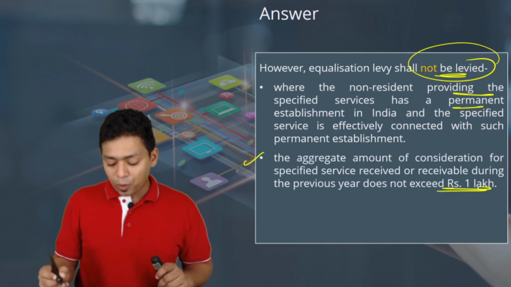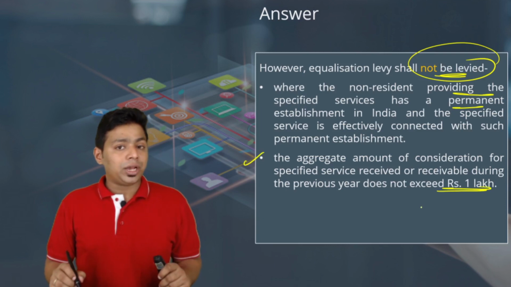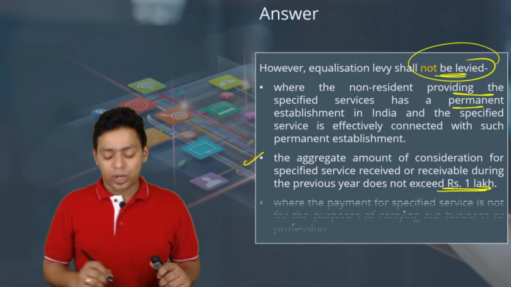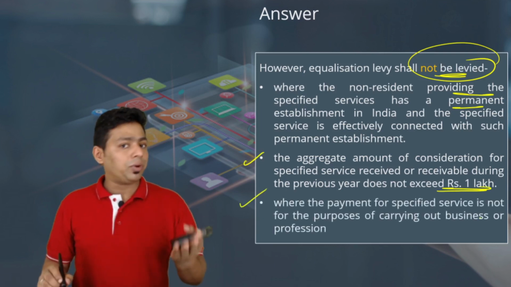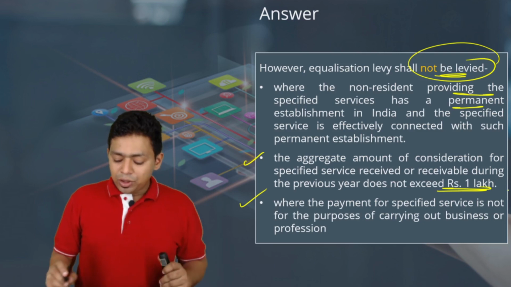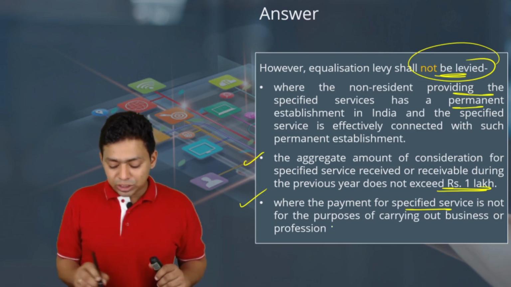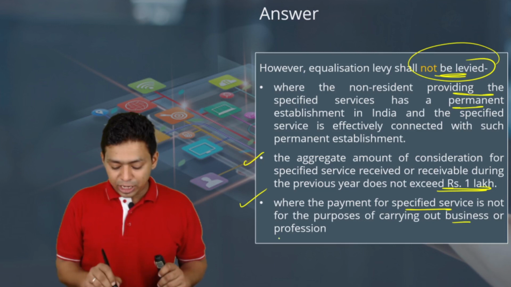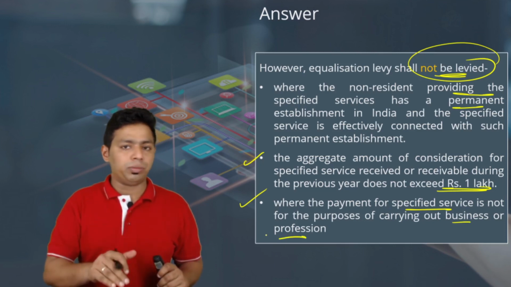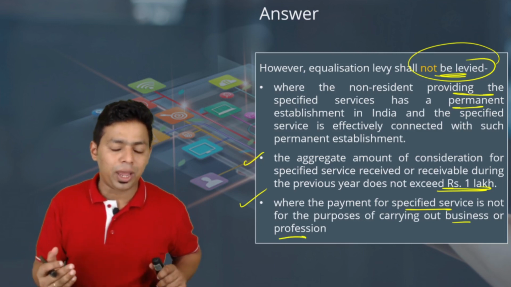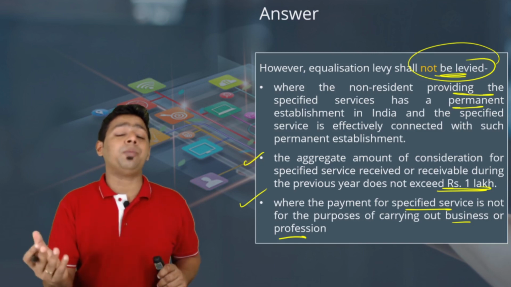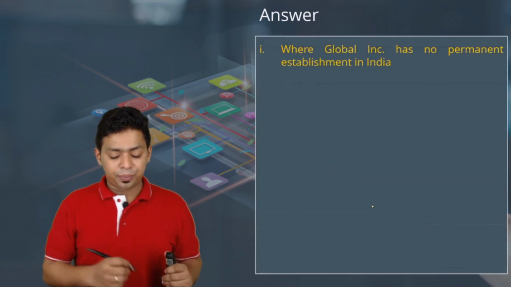The second one is more important. The amount of consideration does not exceed 1 lakh rupees. If it exceeds 1 lakh, then equalization levy is applicable. And where the payment for specified services is not for the purpose of carrying out any business or profession. Obviously, it must be for business or profession, only then equalization levy applies. If it is for general purpose or personal purpose, then equalization levy will not be applicable.